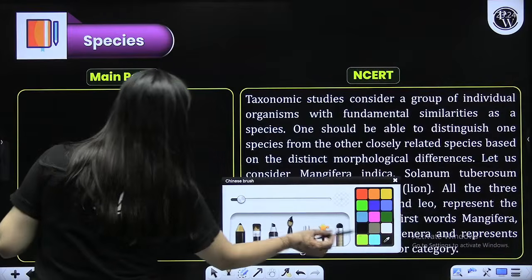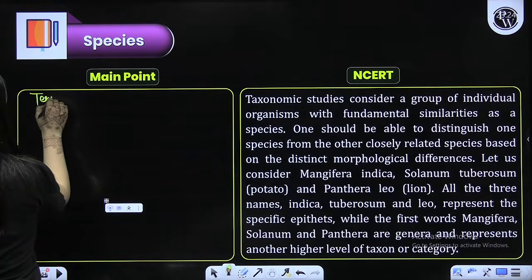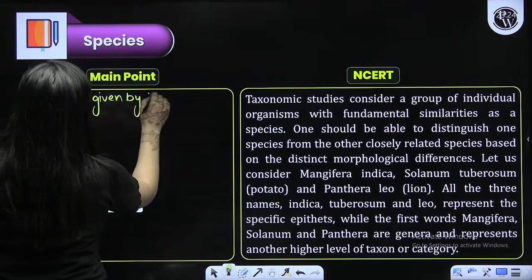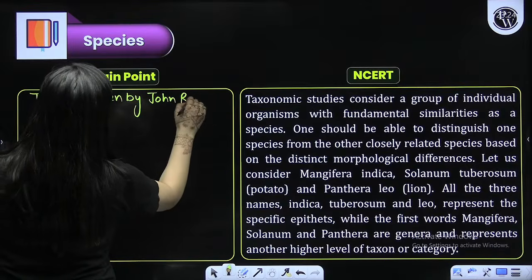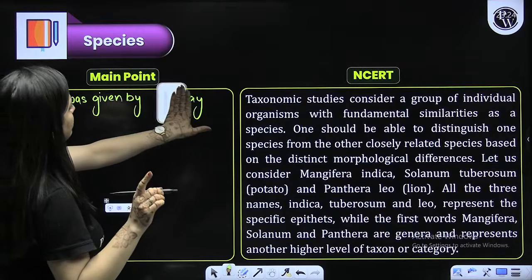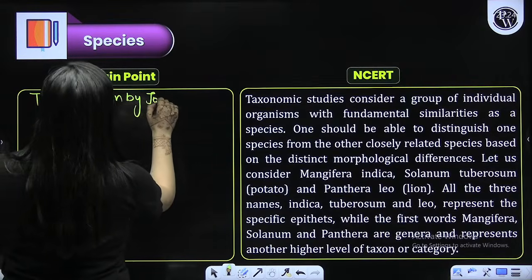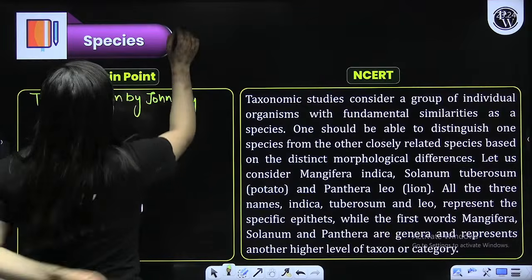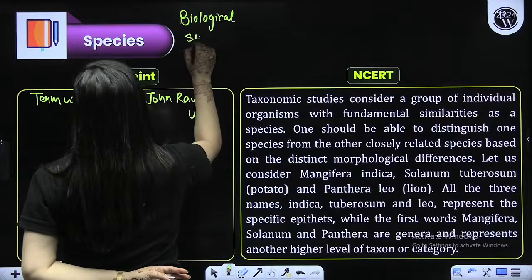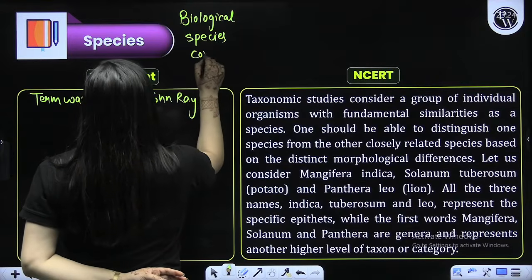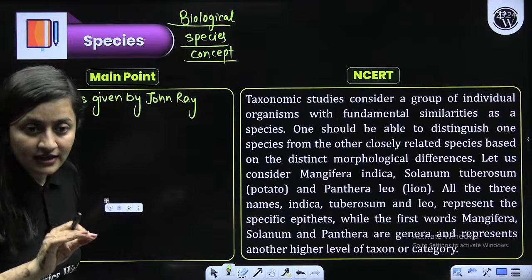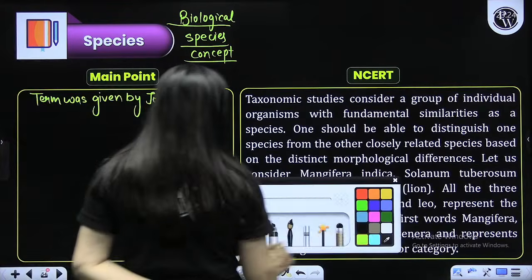This term was given by John Ray. So the scientist's name is important to understand. Now, one is the biological species concept. That's your homework: after the class ends, in the comment section, I want you to answer what the biological species concept is.